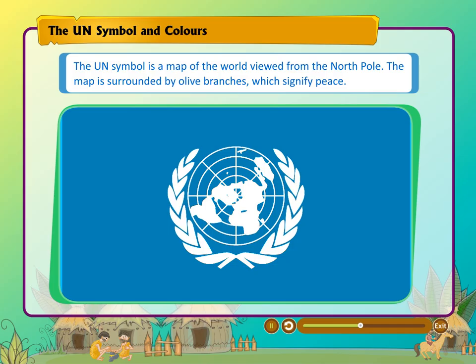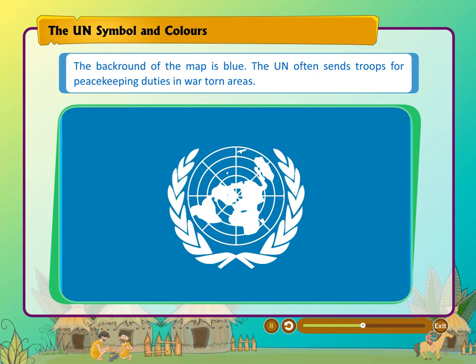The UN symbol and colors. The UN symbol is a map of the world viewed from the North Pole. The map is surrounded by olive branches which signify peace. The background of the map is blue.